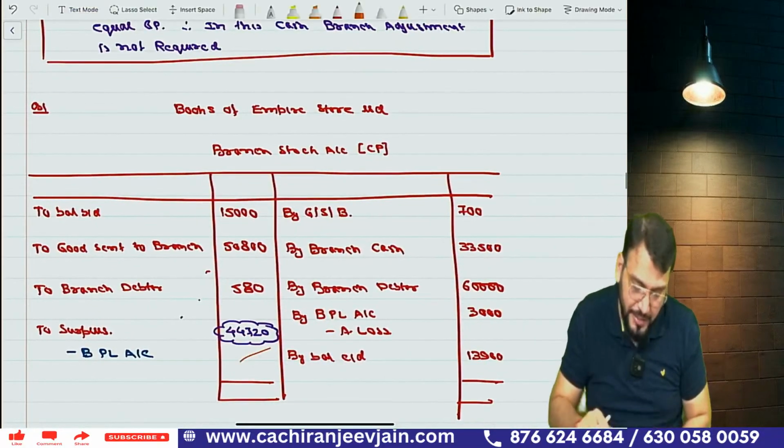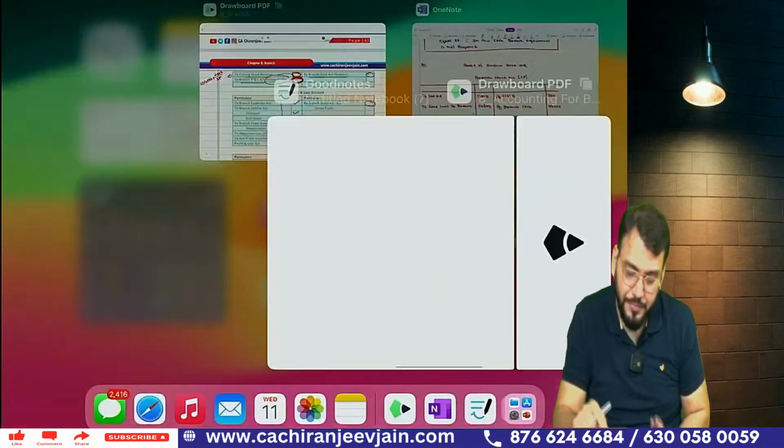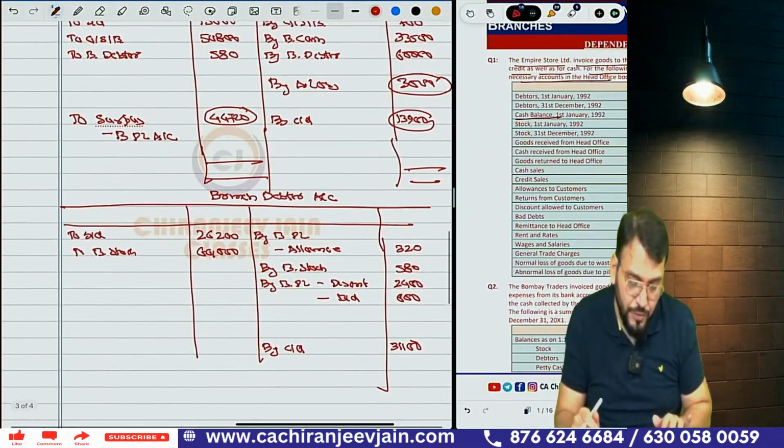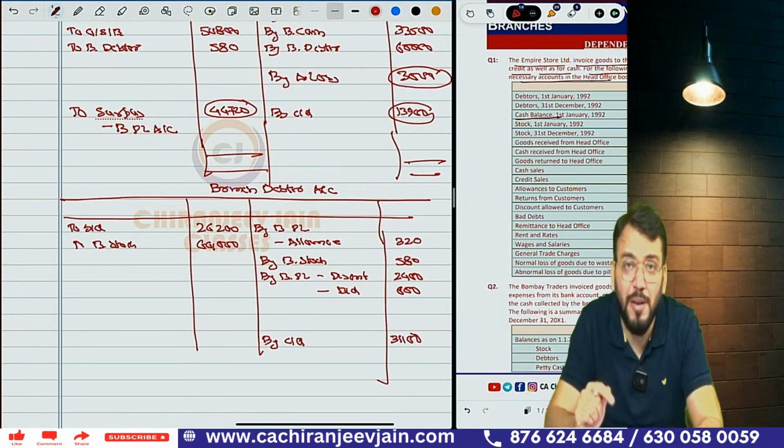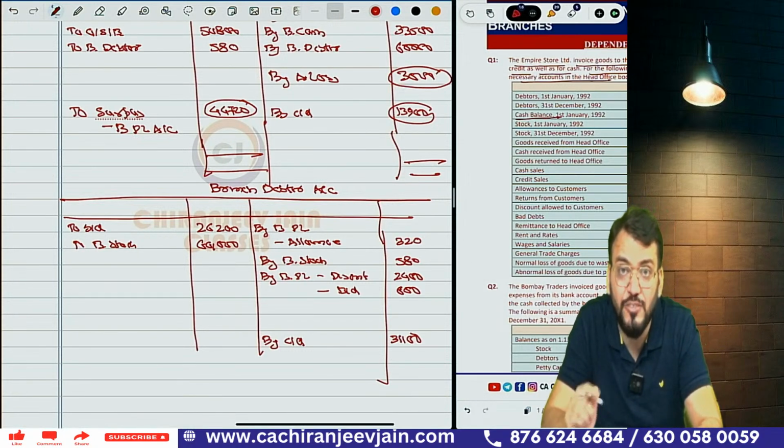Yes, amount is correct. 44,720. Understood? So this will be transferred to branch PL account. Who will respond? Why in this particular question are we not preparing branch adjustment account?